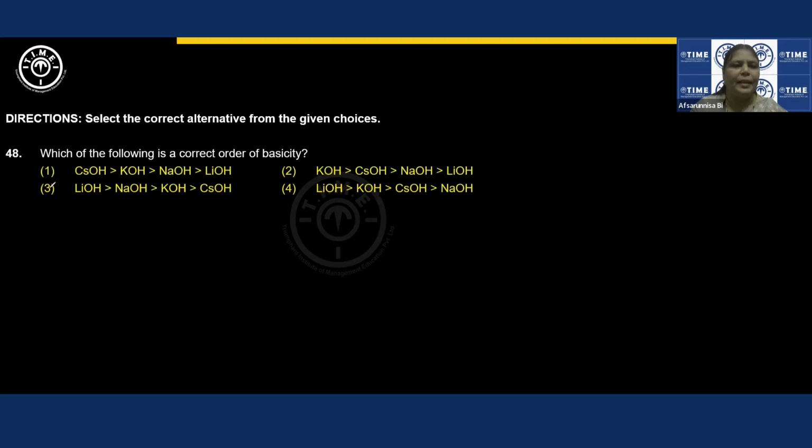Generally, strength of basic character we find out by taking into consideration how many OH minus ions one molecule is going to furnish in its aqueous solution. Number of OH minus ions we are going to get, and another one is how readily we are going to get these OH minus ions. How readily? Based on this, we talk about the strength of the base.